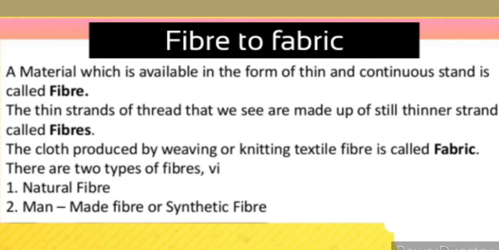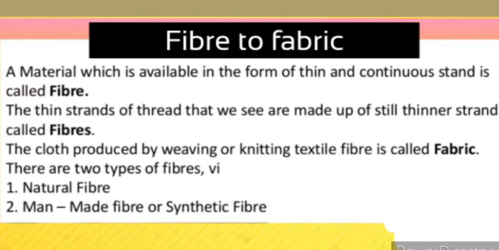So when we say what are fibers, fibers are the materials which are in the form of thin and continuous strand. Okay, that means the thin threads, we can call them, they are known as the fibers. And if we see the ends of the thread of the fiber, there are many other even thinner strands we can see.